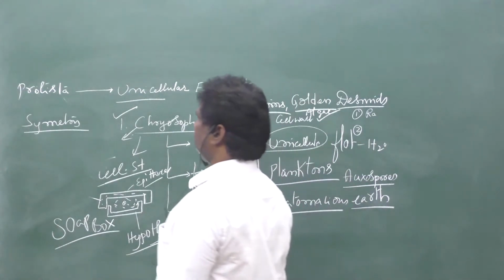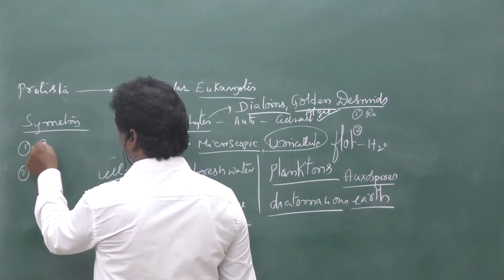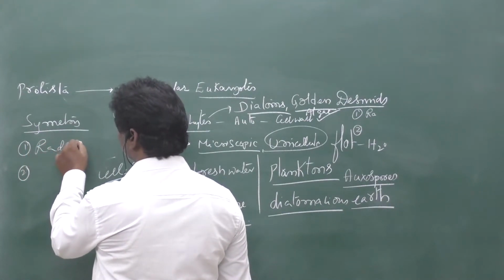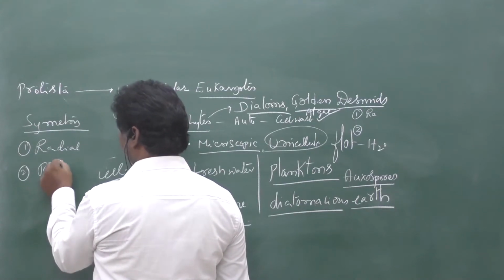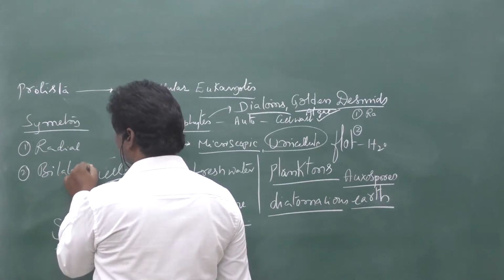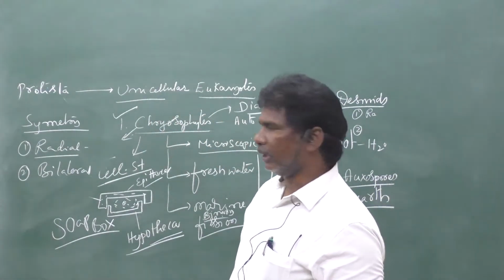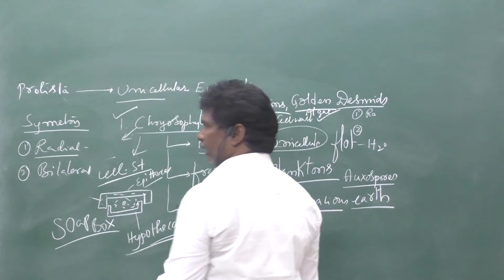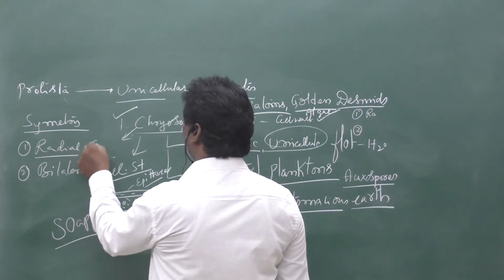If the epitheca and hypotheca are arranged in radial symmetry, those diatoms are called centrales.